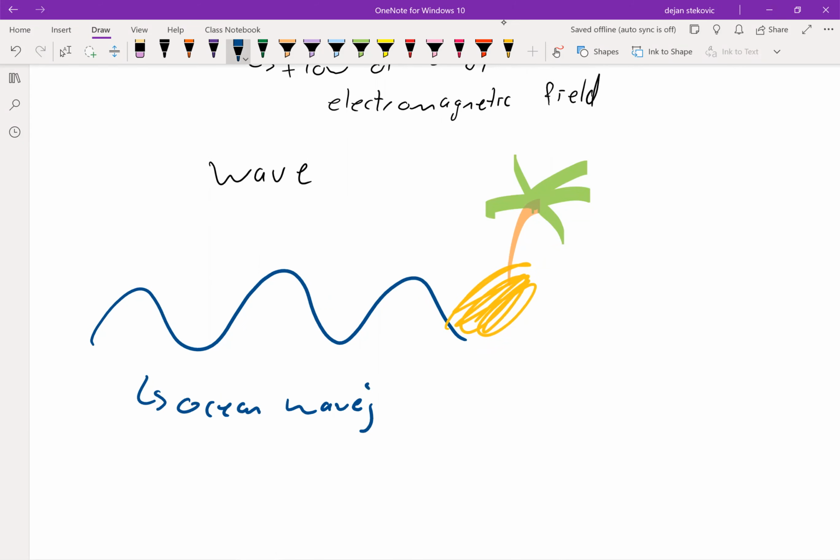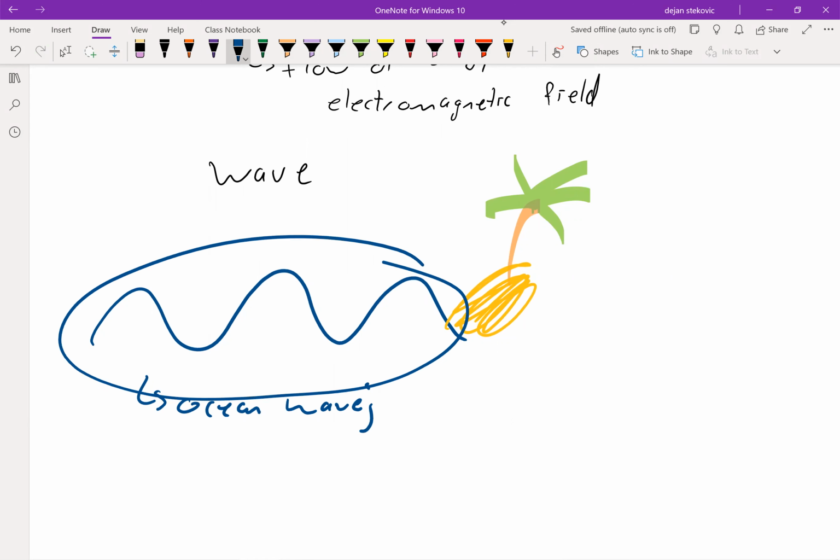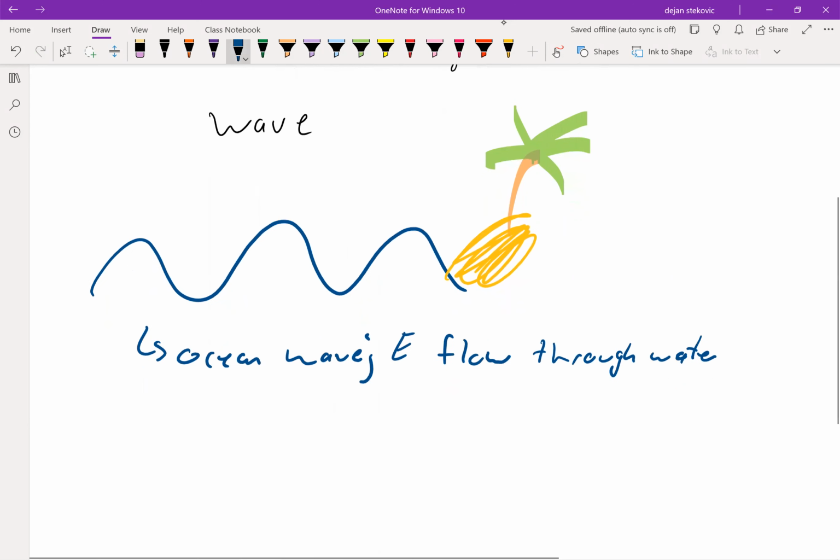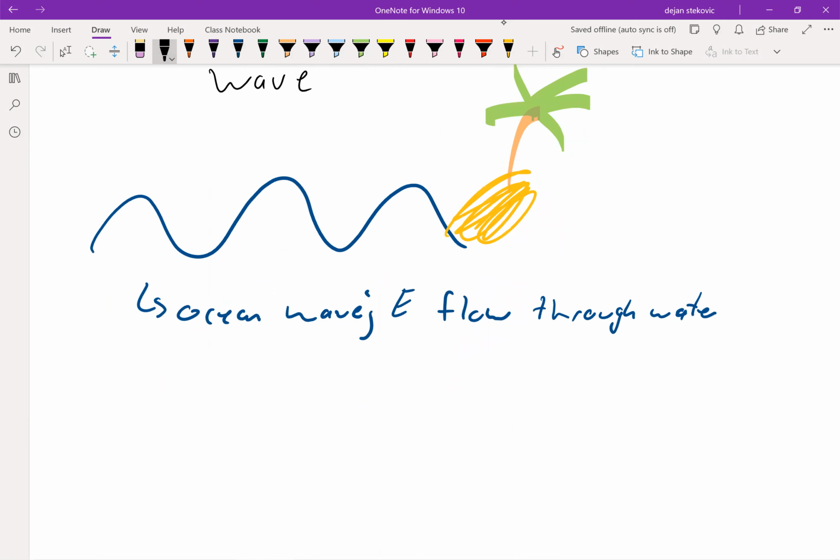And if we think about what the wave is, it doesn't have a particular location, right? It's throughout the whole thing. It doesn't really have a mass or a volume. It's just an energy flow. And in an ocean wave, it's the energy flow through water, whereas light is an energy flow through what we call the electromagnetic field. And you're pretty familiar with waves, whether you realize it or not.